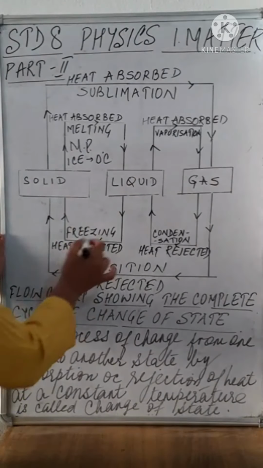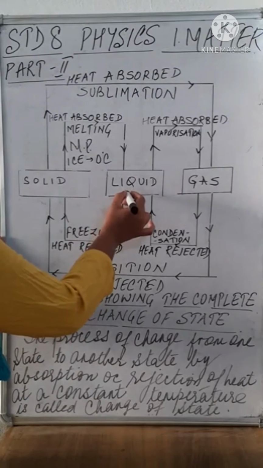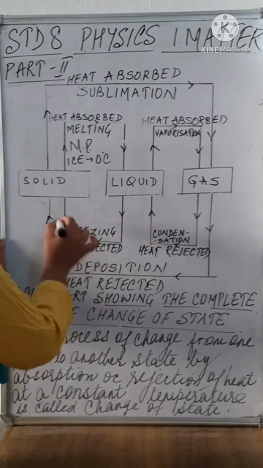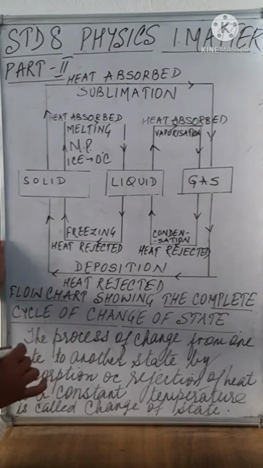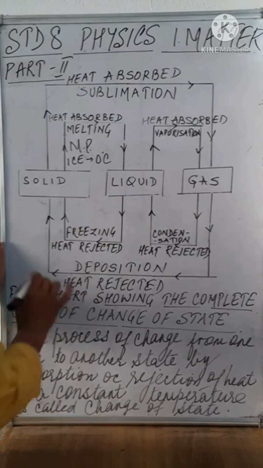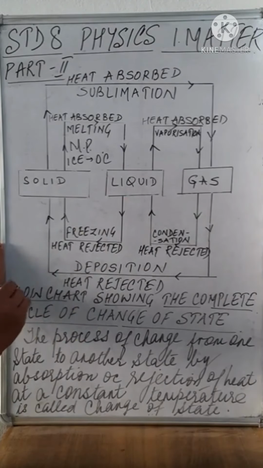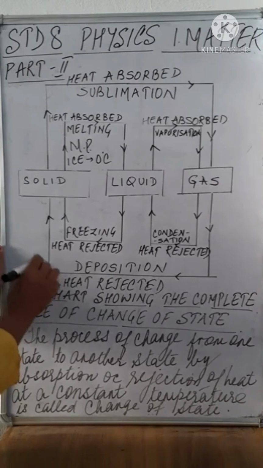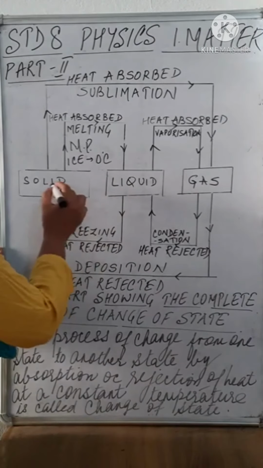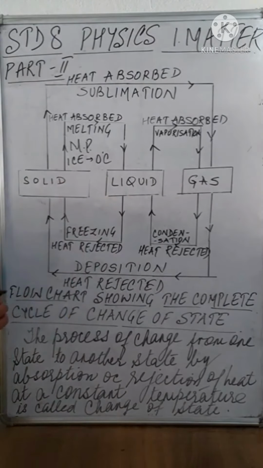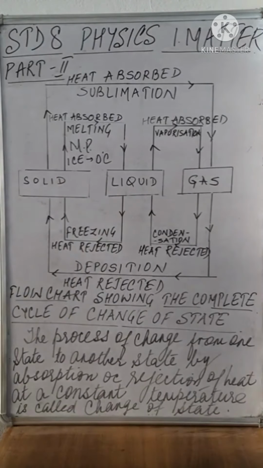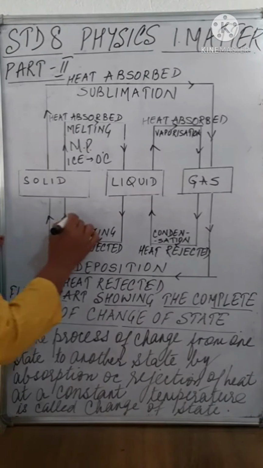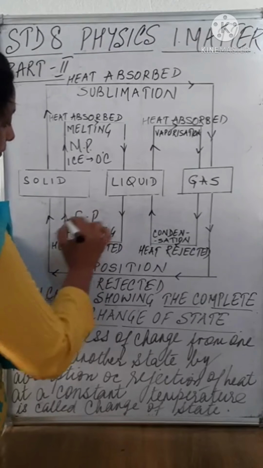And similarly, if heat is rejected by a liquid, it changes into its solid state and the process is called freezing. During the change of state from liquid to the solid state, the temperature remains constant and that is called the freezing point.